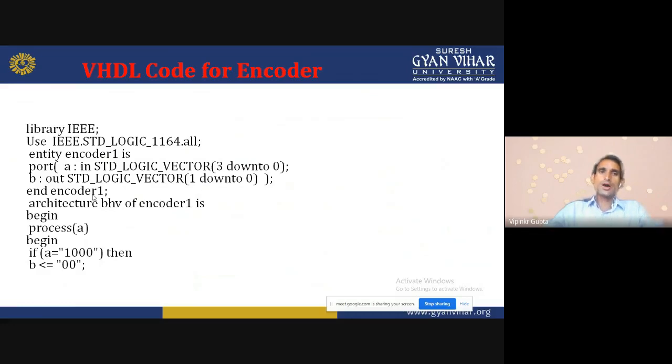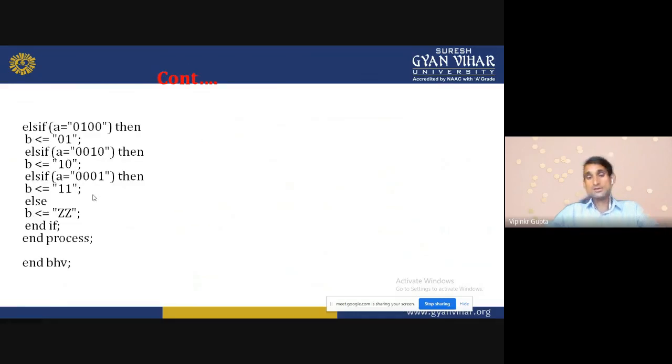Now we are coming to the architecture. Architecture behavior of encoder1 is begin, process(A) begin. If A is equal to 1000, then what is the output? B is equal to 00. Else, if that condition is not satisfied, A is equal to 0100, then what is the output? B is 01. Like that we can design each and every step. After that we close the if, and since I already started the process, end process, and then end behavior.